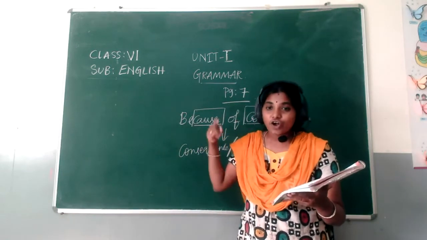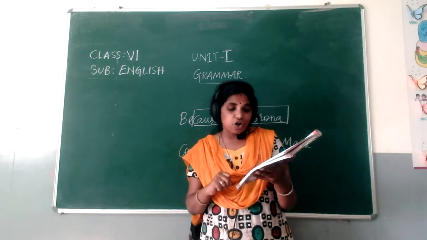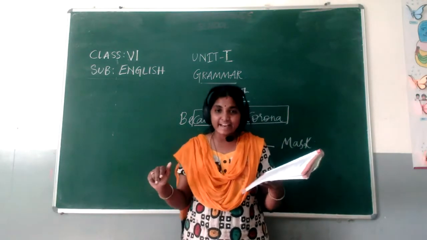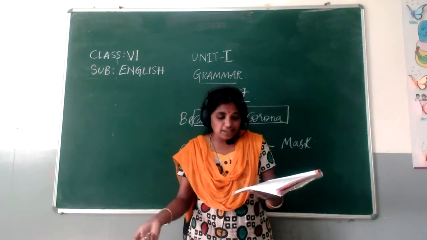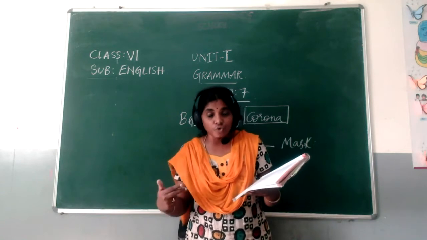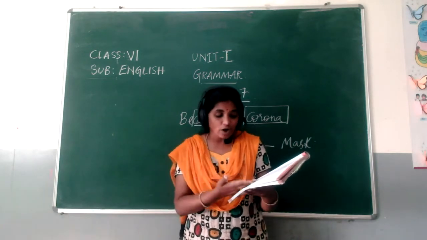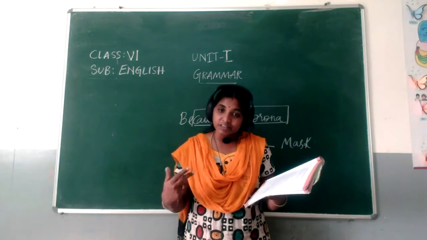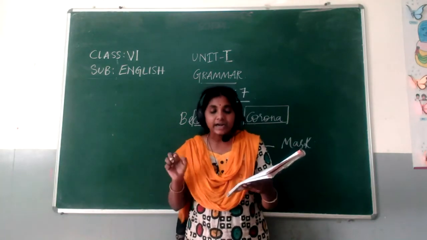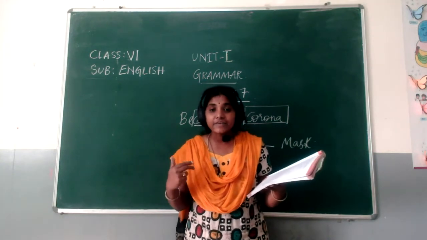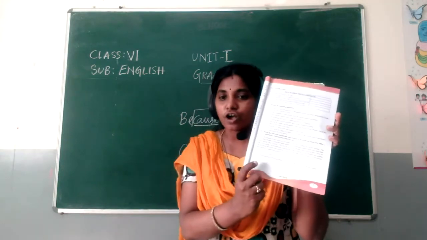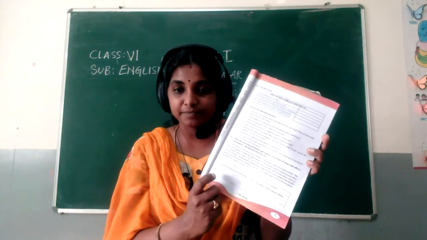Because is the cause. What is the cause here? No musical evenings. Then what is the consequence, the result? The life in the forest became dull. So in this second block, you will write this point.